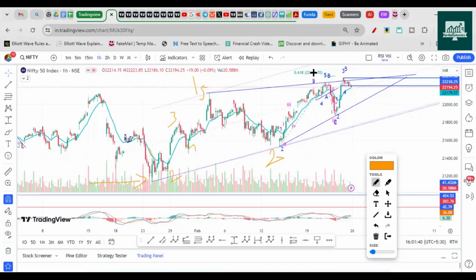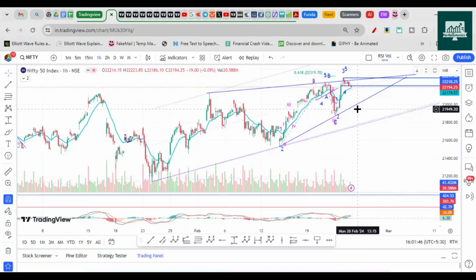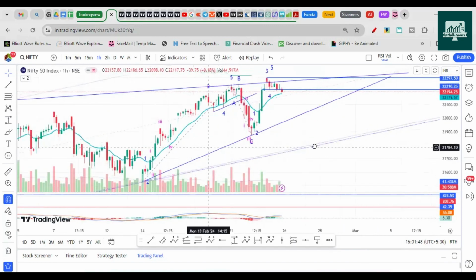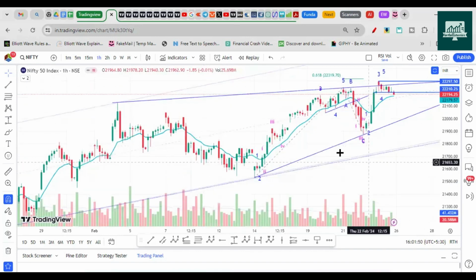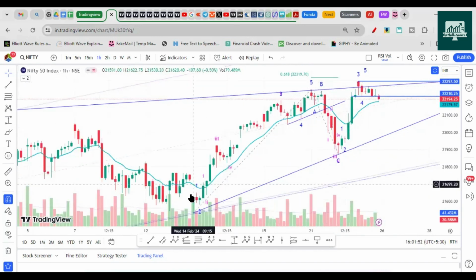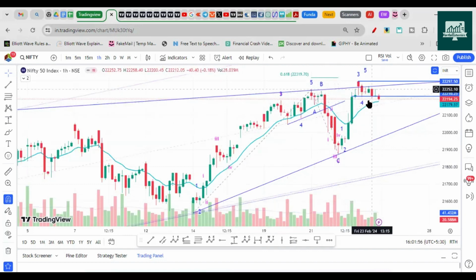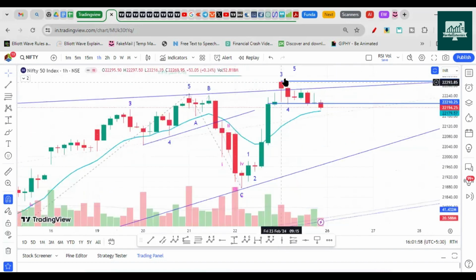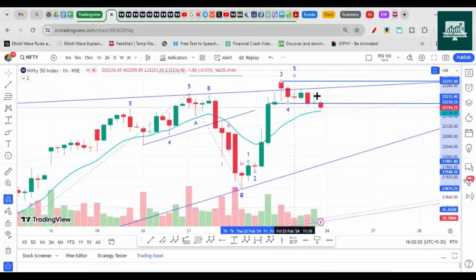So this can be 3 4, and the fifth can be a small wave. We are not considering this as something big. So in this wave you can clearly see the wave counts. In the third wave, the wave counts are quite clear. ABC is also clear. So now we are assuming here the final fifth wave could be pending, and we can have one more push higher.